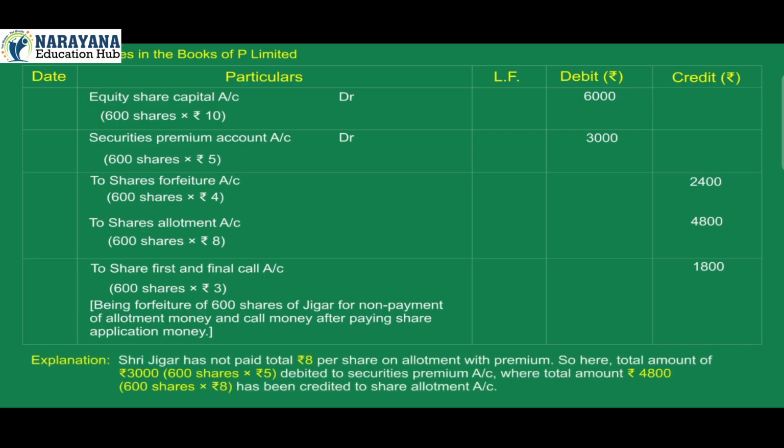Explanation. Shri Jigar has not paid total rupees 8 per share on allotment with premium. So here total amount of rupees 3,000, that is 600 shares into rupees 5, is debited to securities premium account, whereas total amount rupees 4,800, that is 600 shares into rupees 8, has been credited to share allotment account.